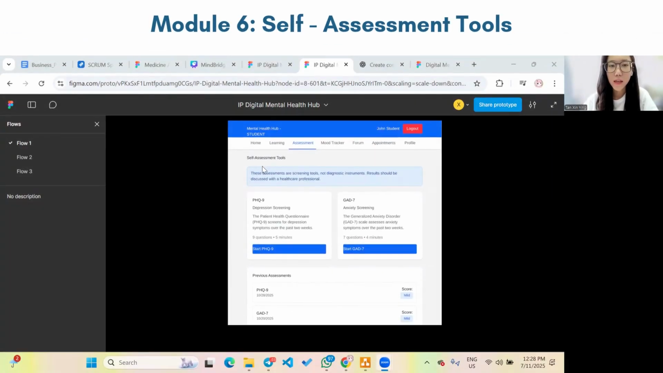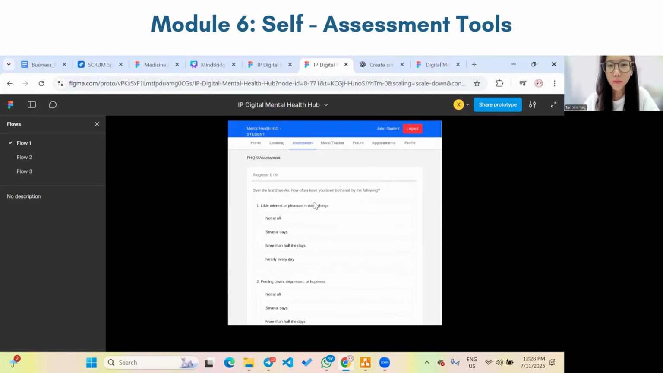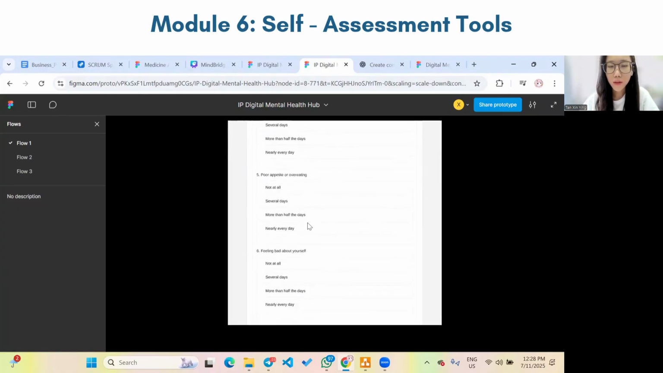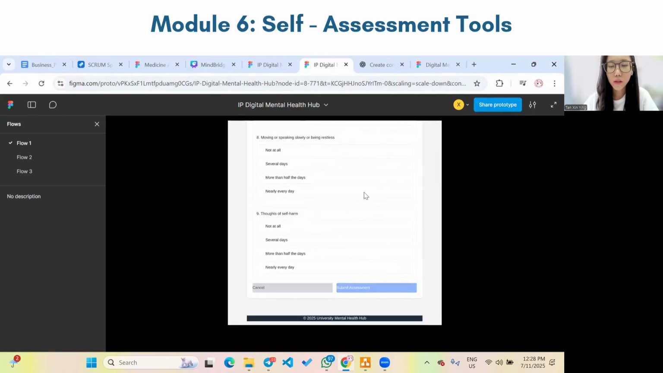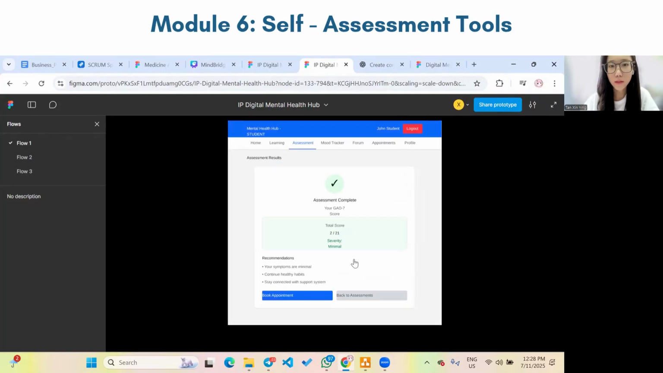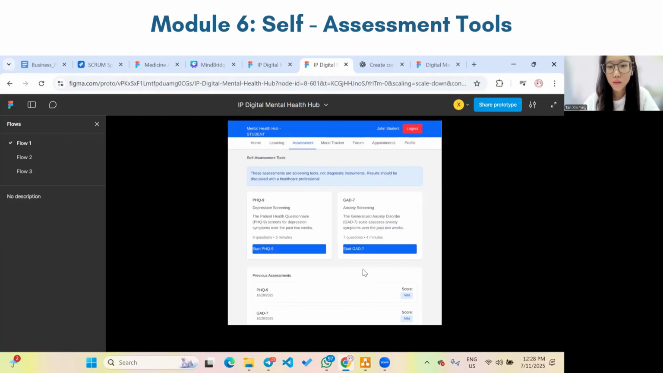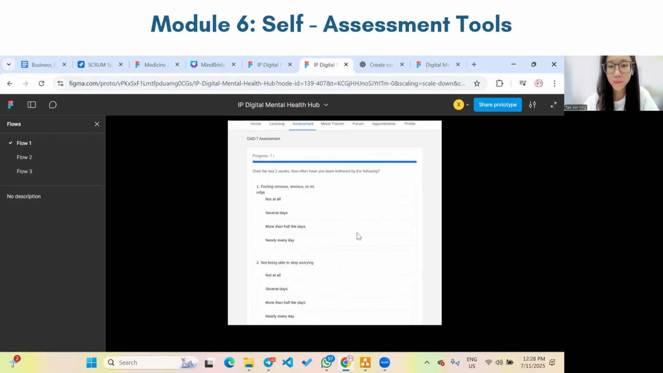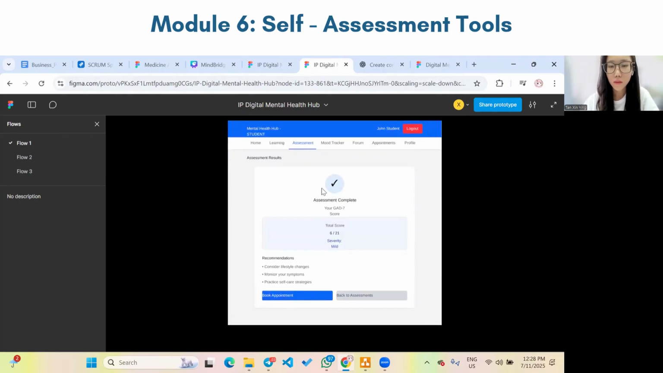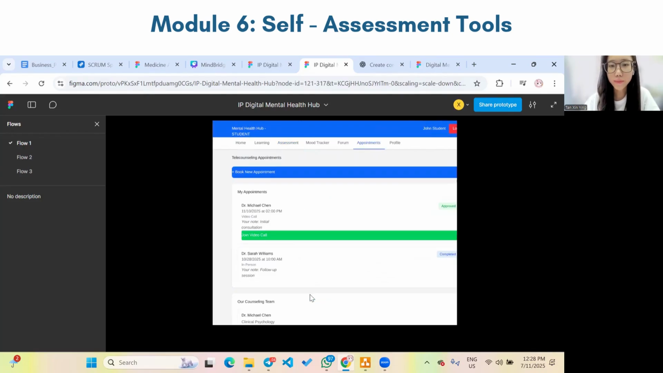This is module 6, self-assessment tools, where students can answer questionnaires. For example, there will be 9 questions here, and after the student answers all the questions, click Submit Assessment, and the results will be shown. After students view the results, they can choose to book an appointment.